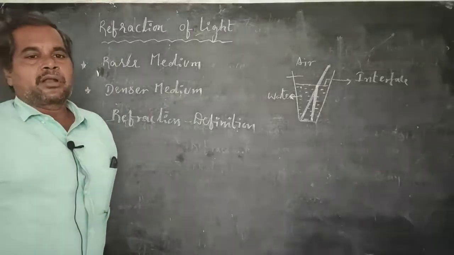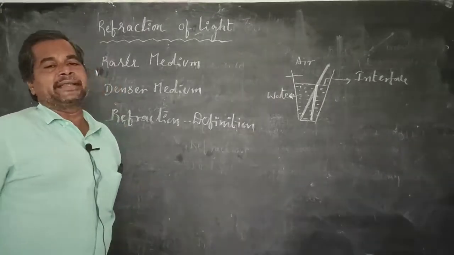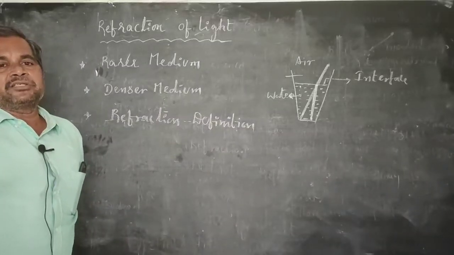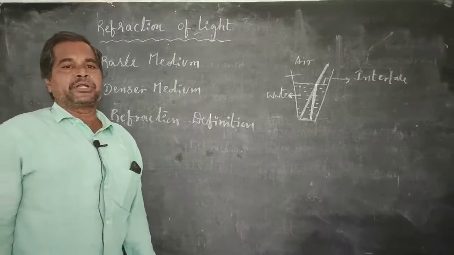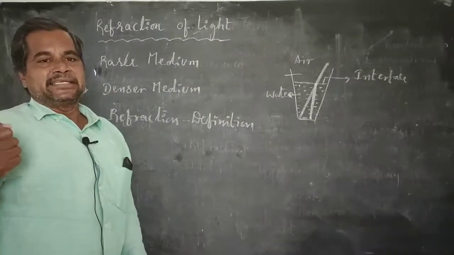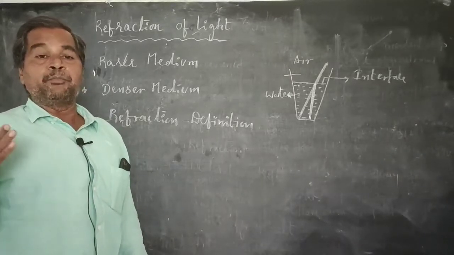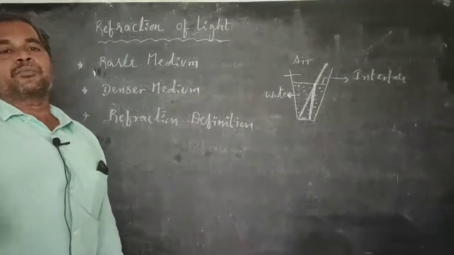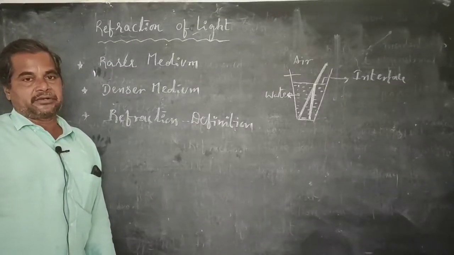Refraction is a property of the light. When any light ray which comes from any light source travels from one transparent medium to another transparent medium, the light ray changes its direction at the interface of two media because of the velocity of the light changes. This is called the refraction.